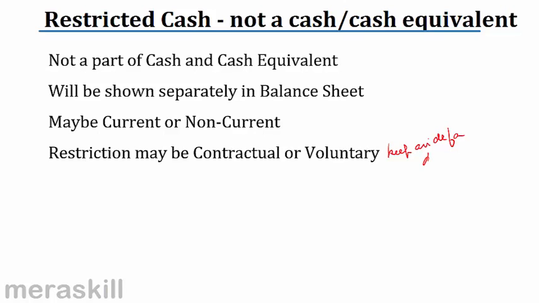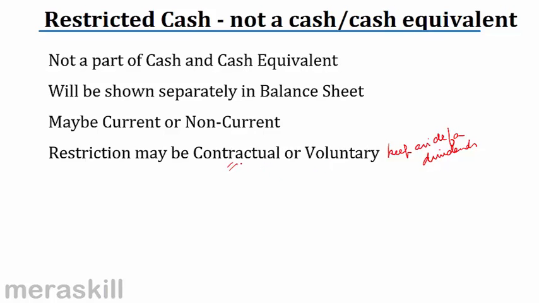That is voluntary. If the bank insists, because the bank has lent me money, that I should always maintain a certain balance in the bank account, something like a reserve, then that much of the money in the bank account becomes restricted cash, but it would be contractual. So it may be contractual or it may be voluntary.